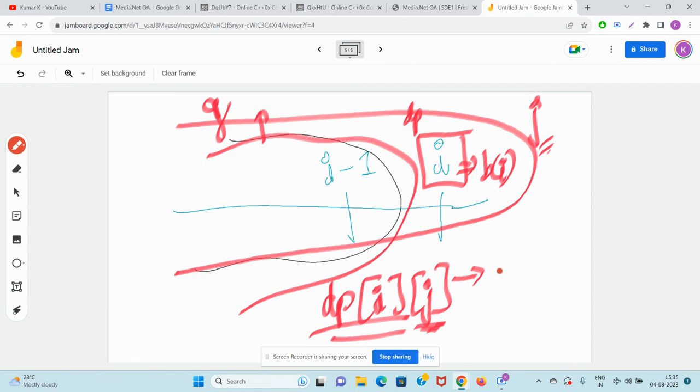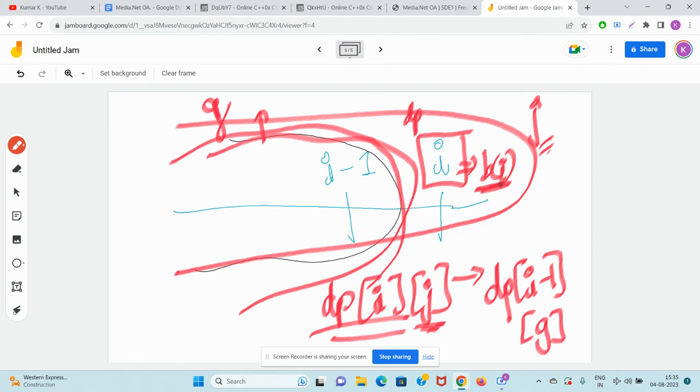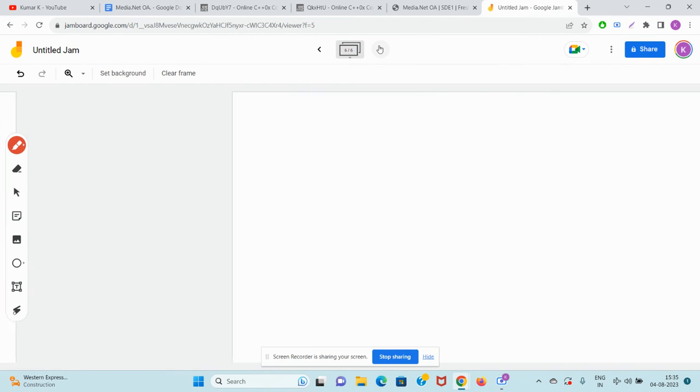So guys, this is only possible if there is a subsequence from 1 to I minus 1 whose XOR is G. But one more thing you have to check, the last element of this subsequence should be less than B of I. So there are only two conditions, guys.